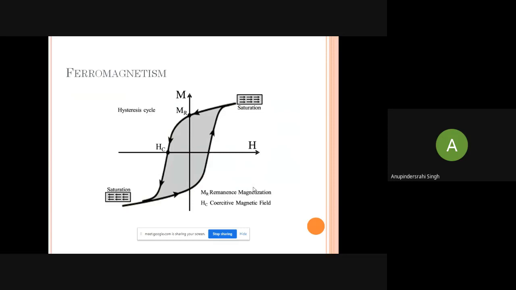Now here is ferromagnetism. In ferromagnetism, it is very clear that there is a hysteresis loop in the magnetization and applied magnetic field. Again, the magnetization reversal is there with the magnetic field, and it has the same kind of saturation: positive magnetization saturation with the positive magnetic field, and negative saturation with the negative magnetic field. So this is the hysteresis in ferromagnetism.